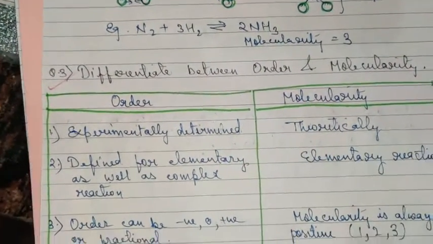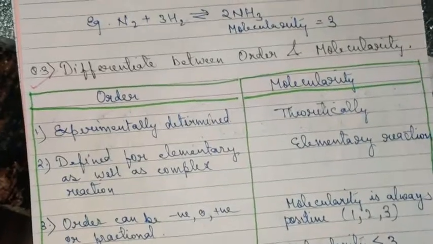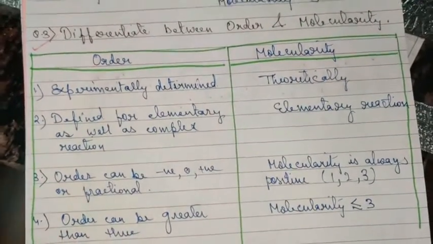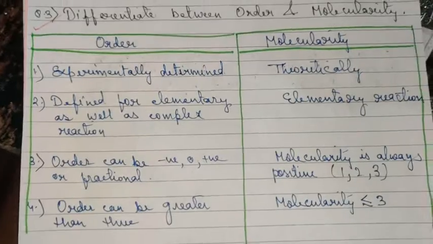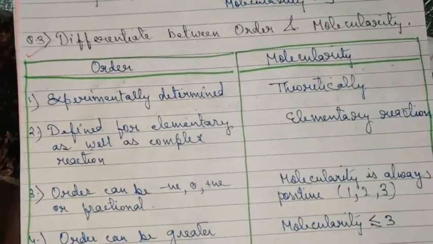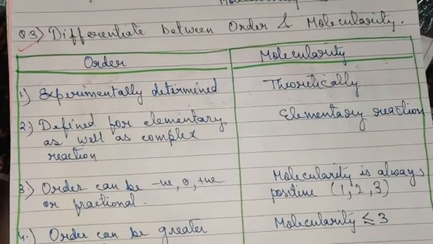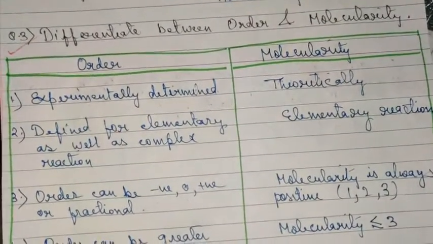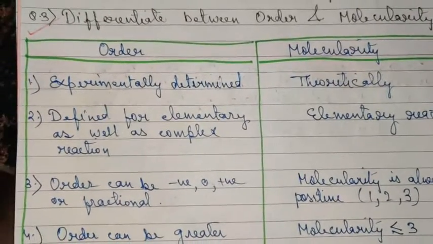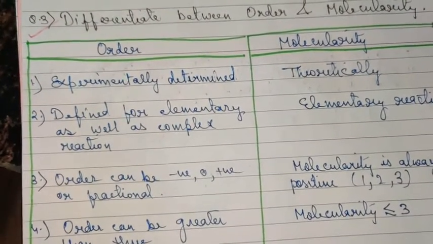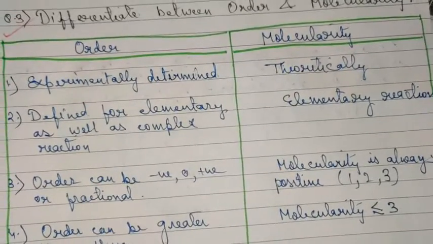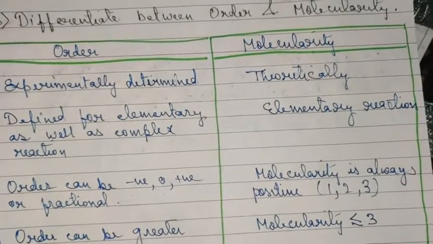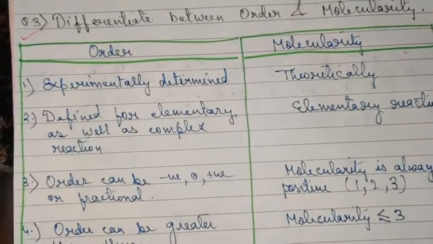This also maximum of you are aware of, and you can write the answer on your own, though I have mentioned the answer here for you. I hope you will agree to the points mentioned here. The first point of difference is that order is an experimental concept, that is, order can only be deduced experimentally, whereas molecularity is a theoretical concept.